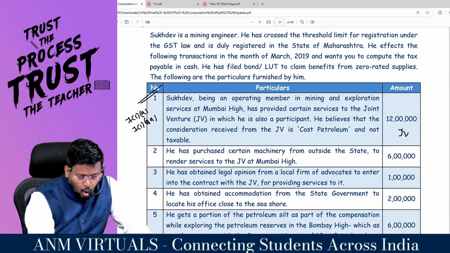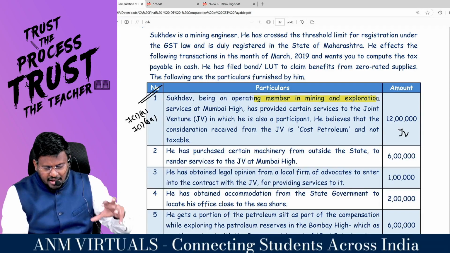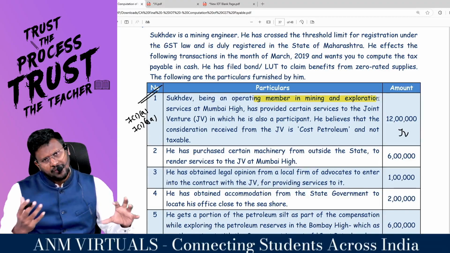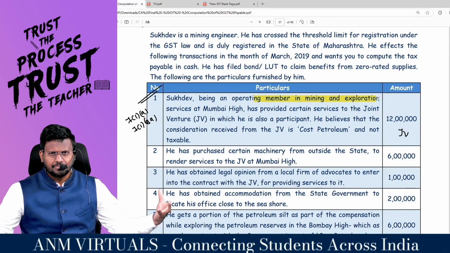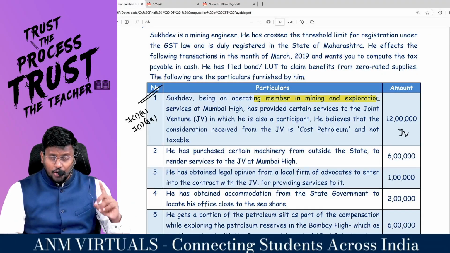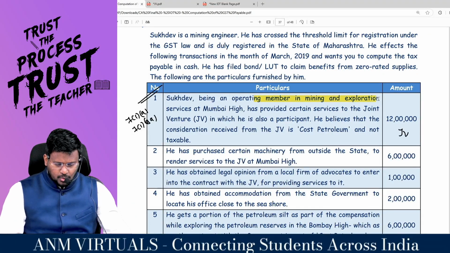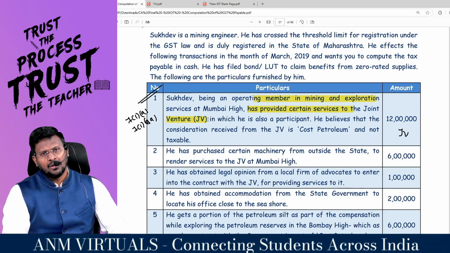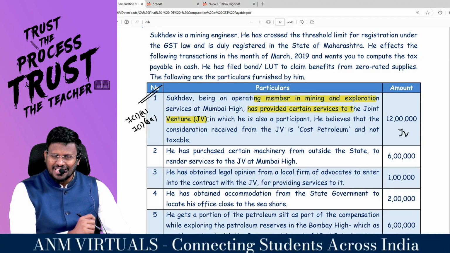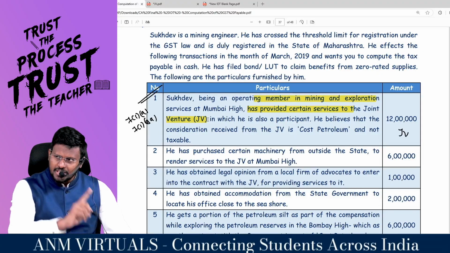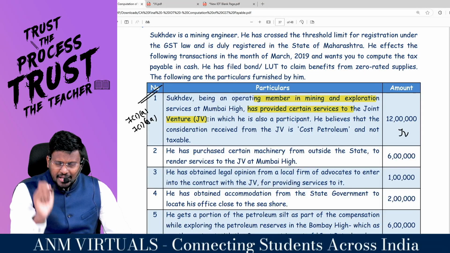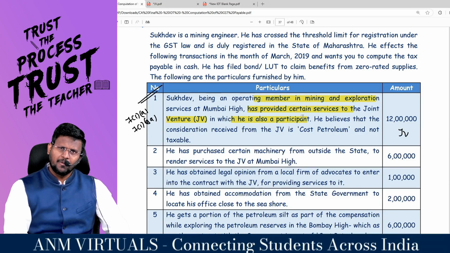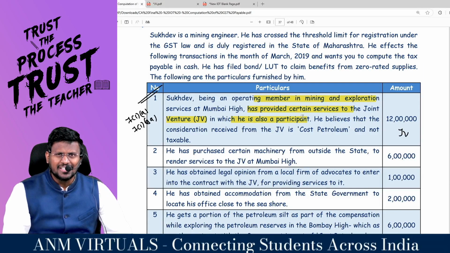Sukhdev is an operating member in mining and exploration services at Mumbai High. So they have put in a JV, joint venture, for exploration. In that, Sukhdev is one of the operating members. Fine, fantastic. He has provided certain services to the joint venture. Just now we studied that if any member has provided services to the JV, it should be treated as supply and it is liable to GST, even though he is also a participant. He is one of the members, he is also a participant.